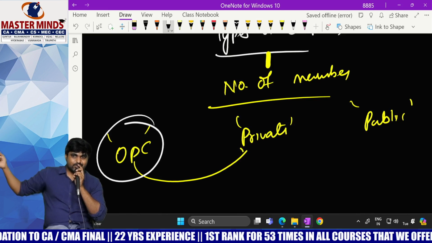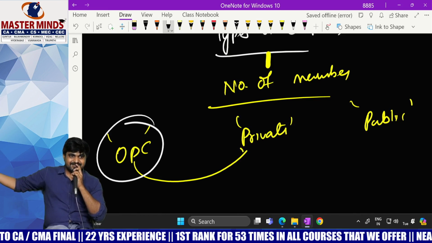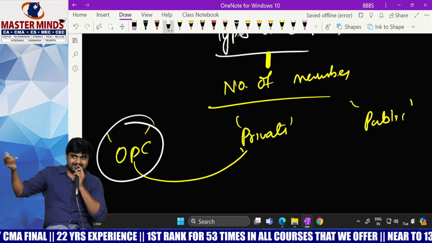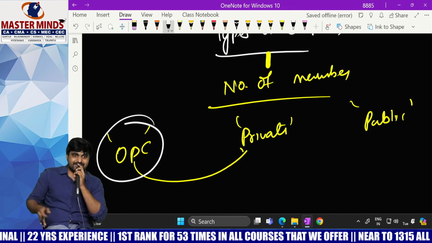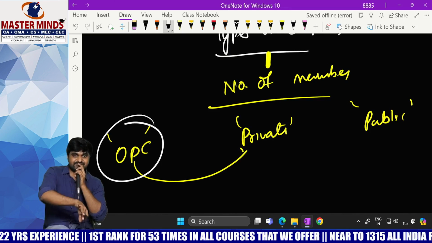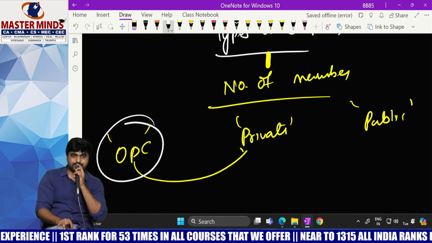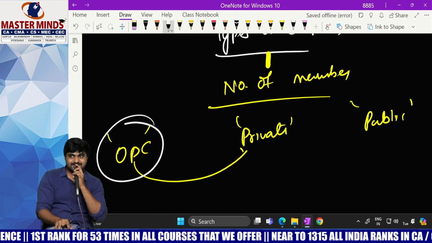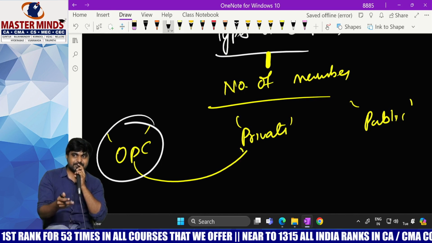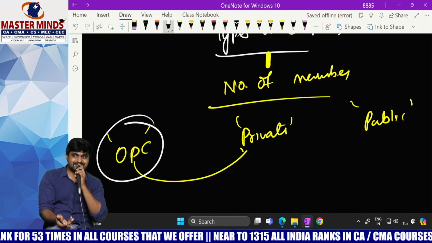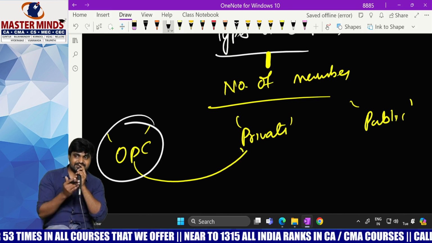See, in the exam there is no option called referring material. Is there any exam like open book exam in CMA Final? No. In CA Final there is one subject like that, open book system. But in CMA Final, no. Then why are you people referring to material now? Okay. Say what is the definition of private company?